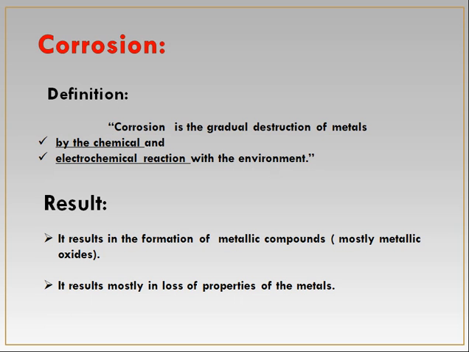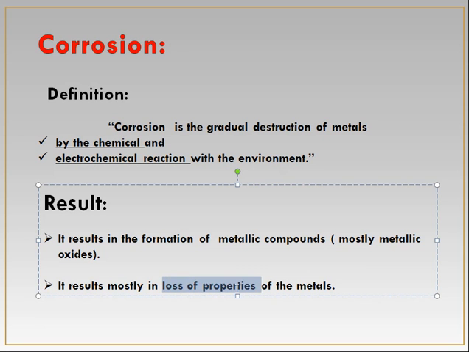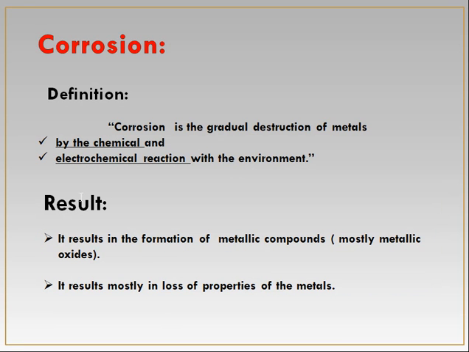It results mostly in the loss of properties of metals. As we know, aluminium is a bright colored metal, but when there is an attack of corrosion on the surface of aluminium, it will lose its metallic luster and become dull, and will not remain as bright as it was at the start. So corrosion is the gradual destruction of metal by chemical and electrochemical reaction with the environment.